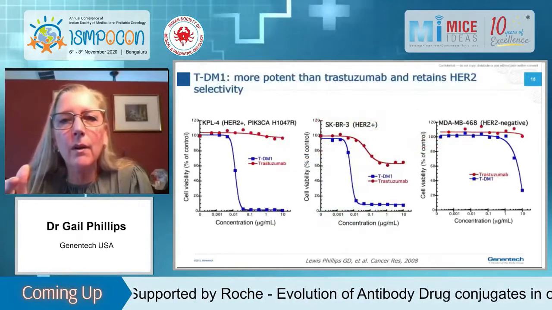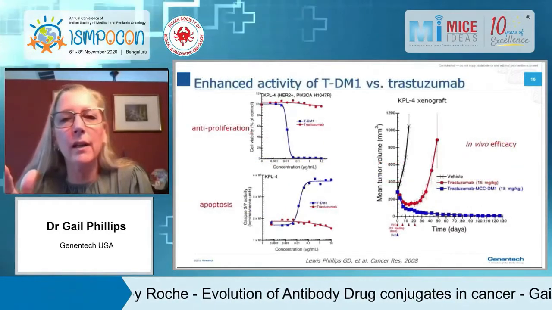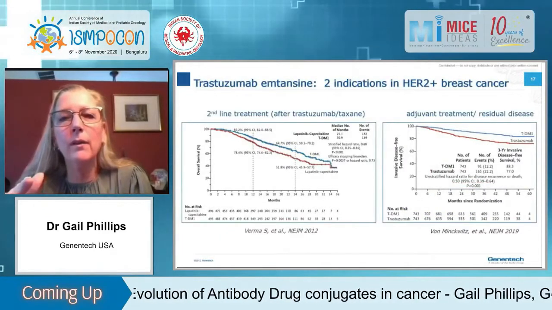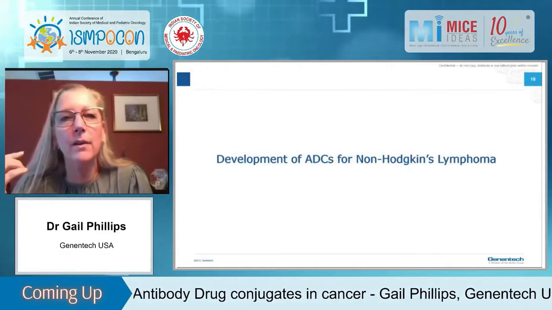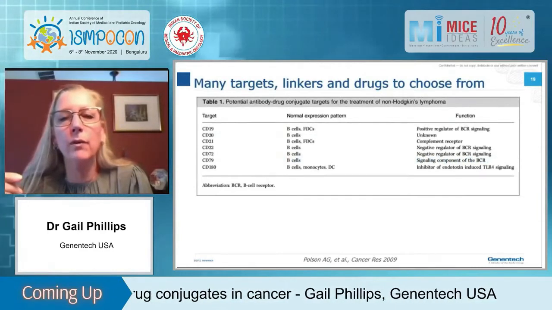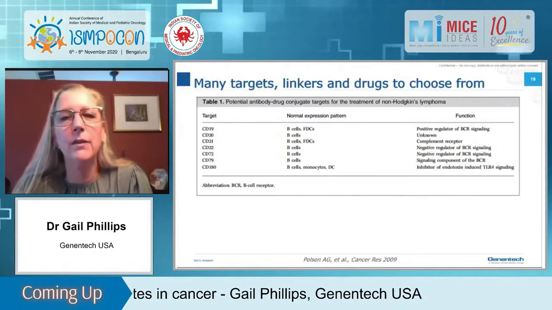So go one more. These are just preclinical data, so we can skip through these. So ultimately, one more, please. The outcome of all these studies was that the uncleavable MCC linker gave us great efficacy and better safety, and as you know, was approved in second-line treatment as well as the adjuvant setting.